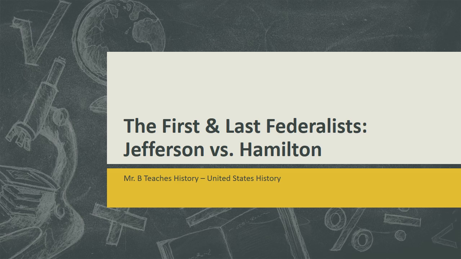Today we will examine the key events that led to the fracturing of our political system into parties and factions, even against the warning of our first president, George Washington. The two parties in question are the Federalists under Alexander Hamilton, John Adams, and others, and the Democratic Republicans led by Thomas Jefferson and James Madison.